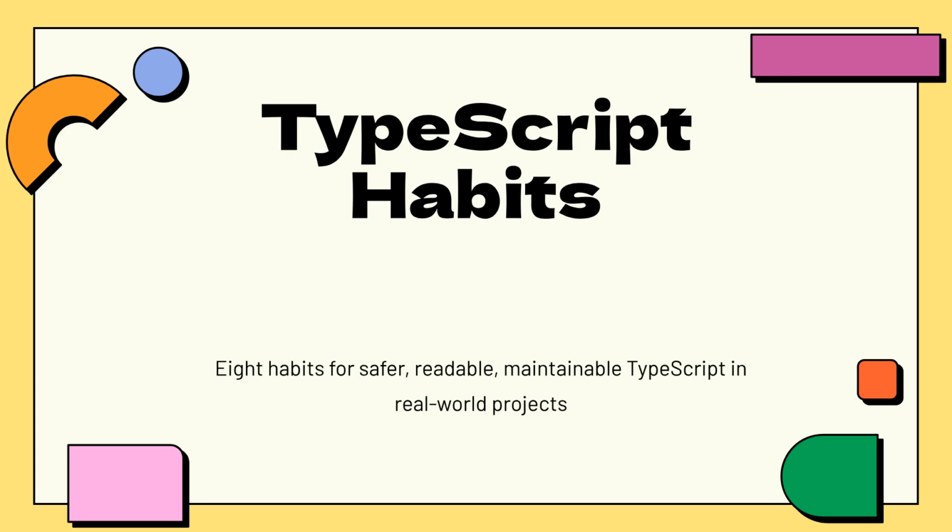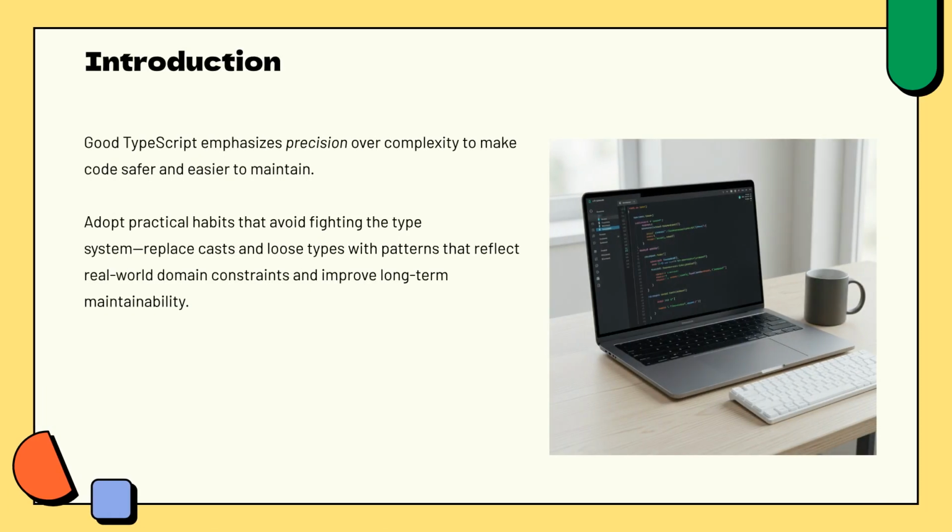In this video, we will explore 8 habits to help you write safer, more readable, and maintainable TypeScript in your real-world project. Good TypeScript emphasizes precision over complexity. By adopting practical habits that avoid fighting the type system, you can replace manual casts and loose types with patterns that reflect your project's domain constraints.